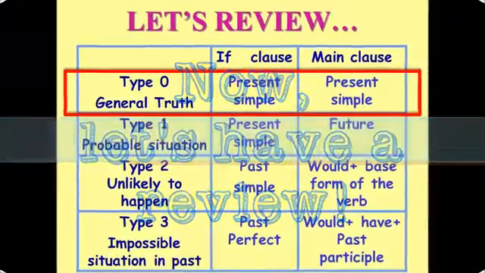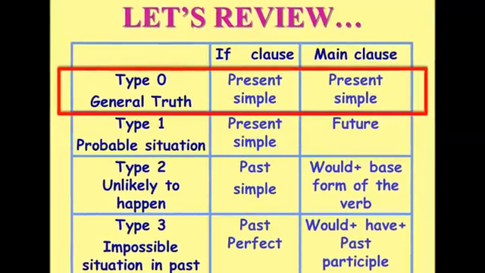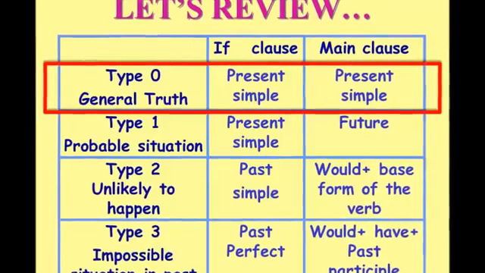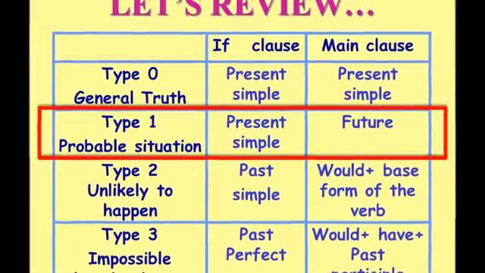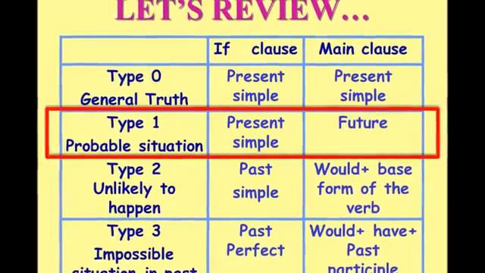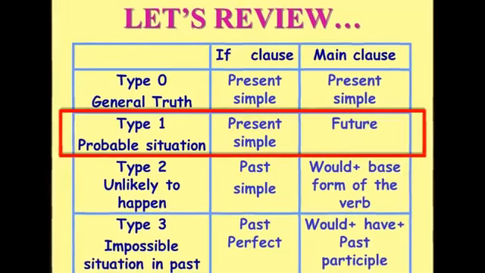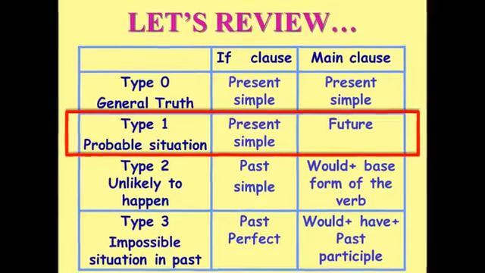For type 0, general truth, use present simple for the if clause and present simple as well for the main clause. Second, type 1, probable situation, you use present simple for the if clause and a future tense for the main clause.